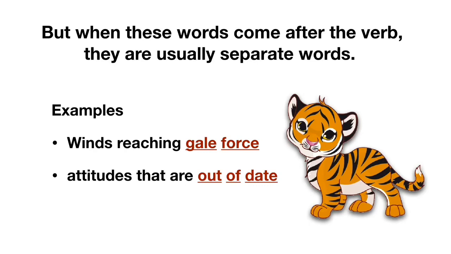Earlier we spoke about compound expressions before a noun. Now let us look at this. I have used 2 previously given examples. What does this say? When the same words are used after the verb, they are usually separate words. First example says, winds reaching gale force. And the second says, attitudes that are out of date. Both gale force and out of date have come after the verb and thus they are considered as separate words. No hyphens are used.